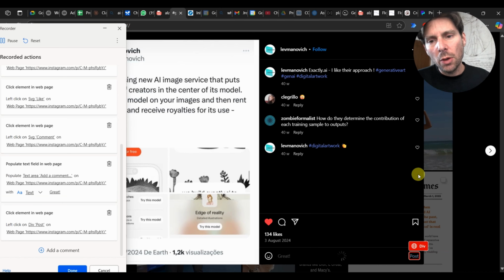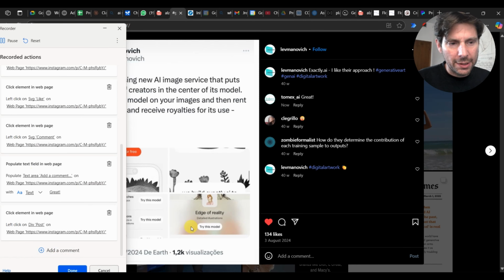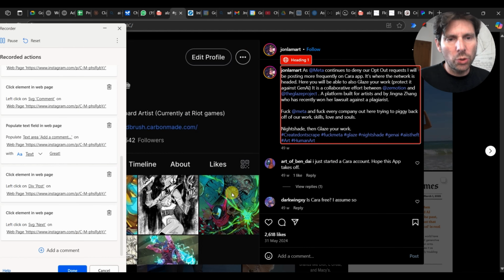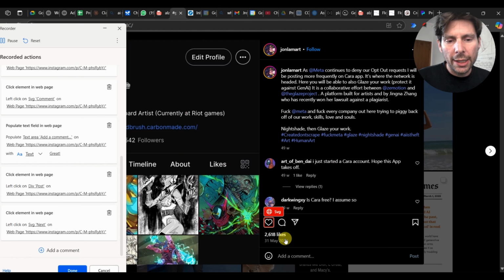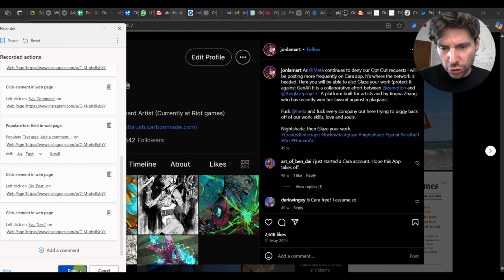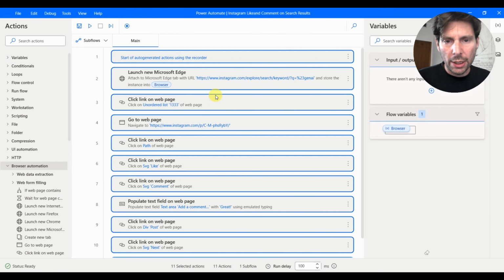So this is going to allow us to create a basic skeleton of the automation that we need, but we're going to have to fine tune it, obviously. And the last thing that we are going to do is click on this icon right here, and we're going to go to the next post. On the next post, we're going to repeat the process. We're going to like it, comment on it, and then click on the next. So that's pretty much what our automation is going to be. Let's click on done, and let's see what it has generated.